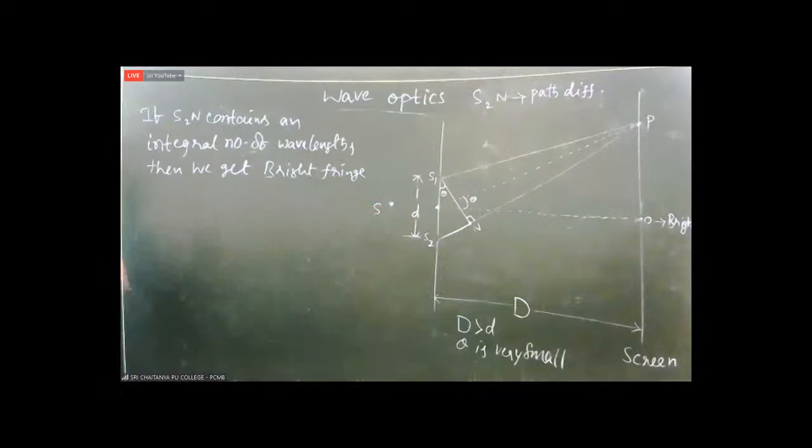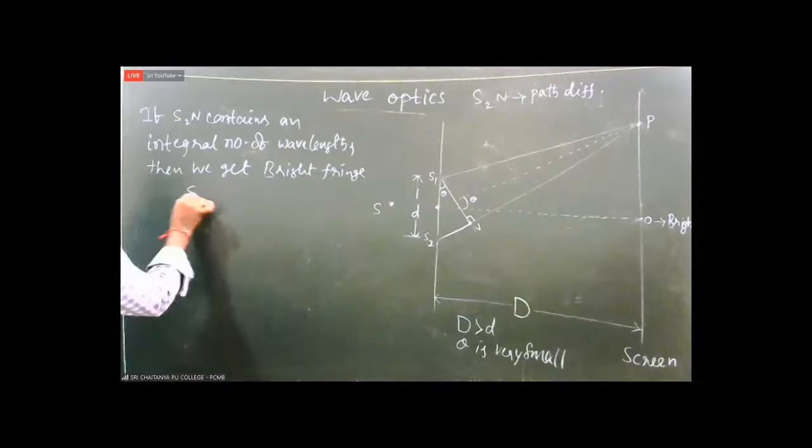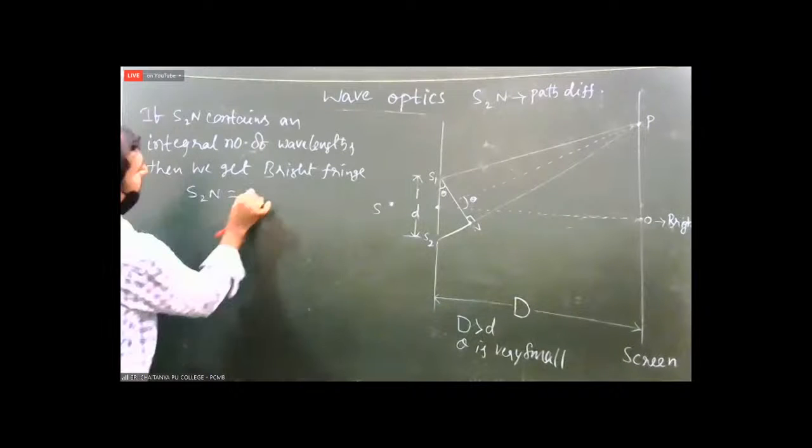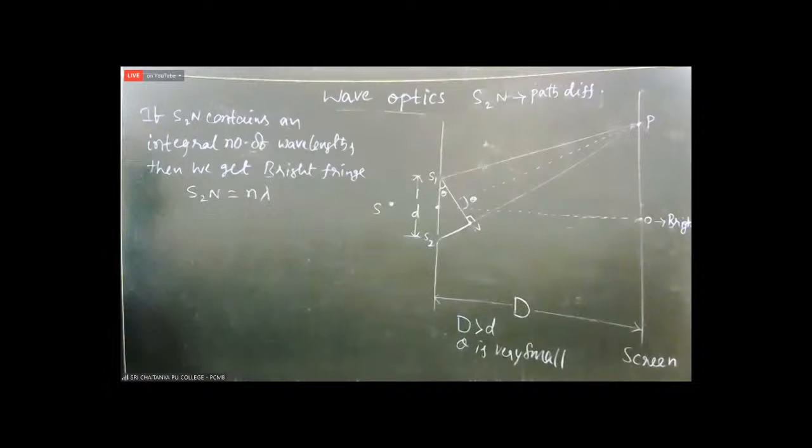Integral number of wavelengths means what? Simply you can write n lambda, n is equal to 1, 2, 3, 4 and so on.